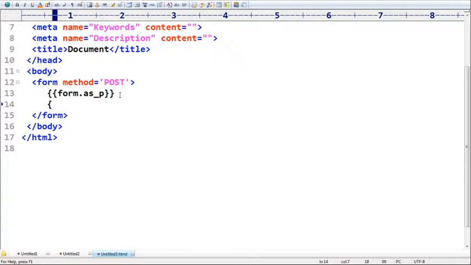What is this token, sir? I forgot. CSRF underscore token. Like this we have to take. Okay, that's all, CSRF token. Next and after that, input type is equal to submit. Input type is equal to submit. Like this we have to take.